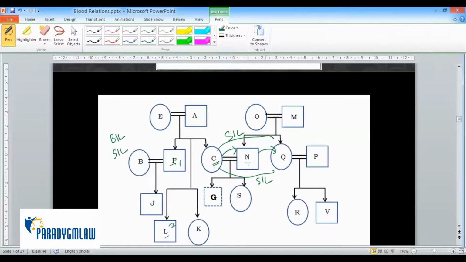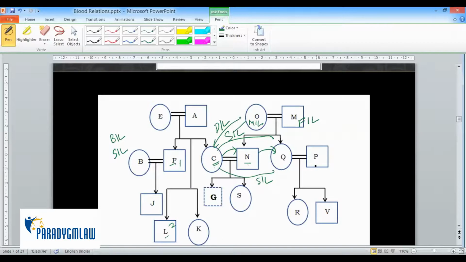Similarly, for N's parents, C is the daughter-in-law, DIL, and for C, O becomes the mother-in-law. The father-in-law is the male of the family. Is this clear to everyone? Okay, so if I were to ask one of you, who is P's father-in-law? Not P's father, P's father-in-law.